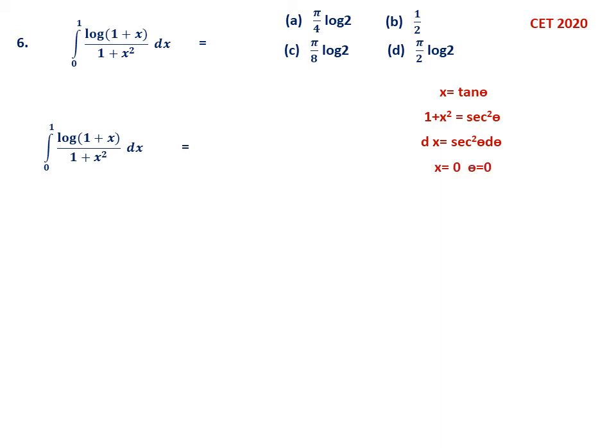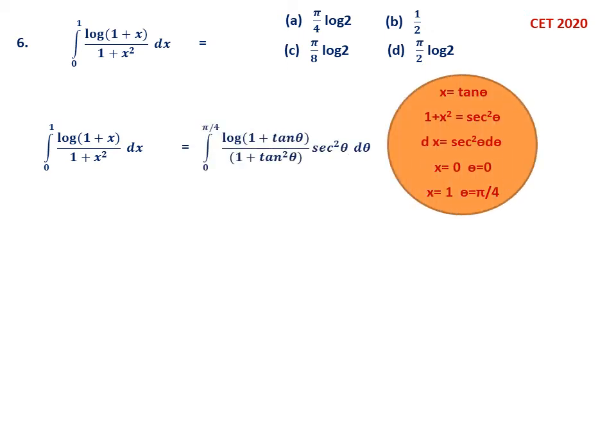And when x is 0, theta is 0 because tan 0 is 0. When x is 1, tan theta is 1, so theta is pi by 4 because tan pi by 4 is 1. Therefore you have to suitably substitute. The limits become lower limit 0, upper limit pi by 4. Log of 1 plus tan theta. Just substitute first. Then you see here what happens is 1 plus tan square theta is the same as secant square theta. Therefore you can cancel secant square theta and 1 plus tan square theta.